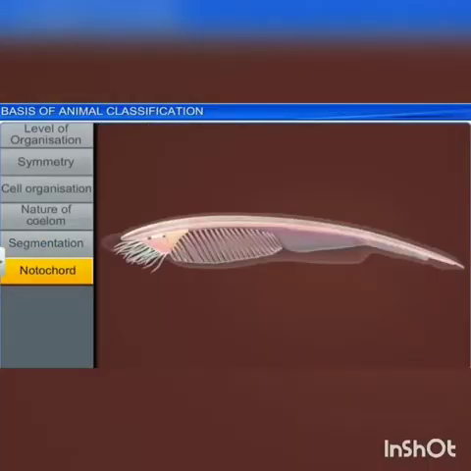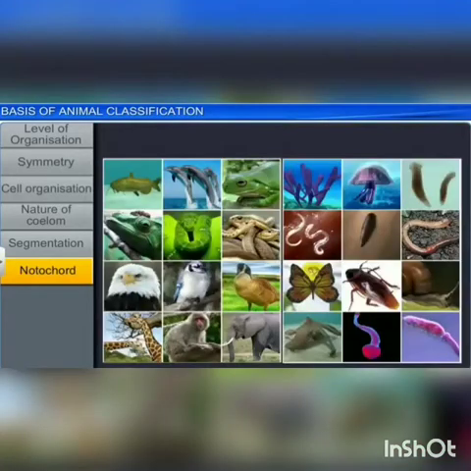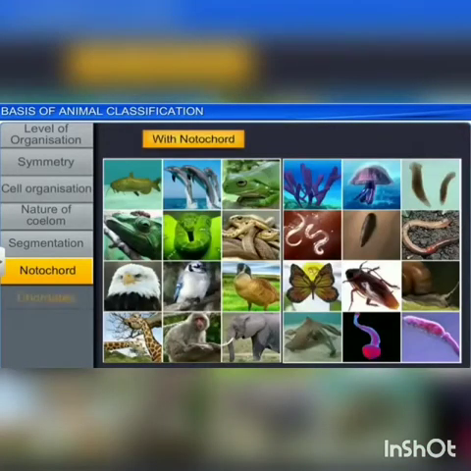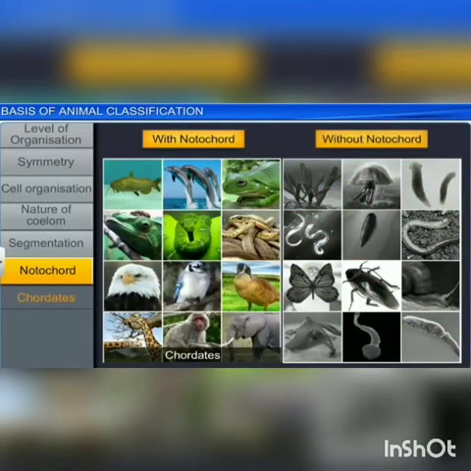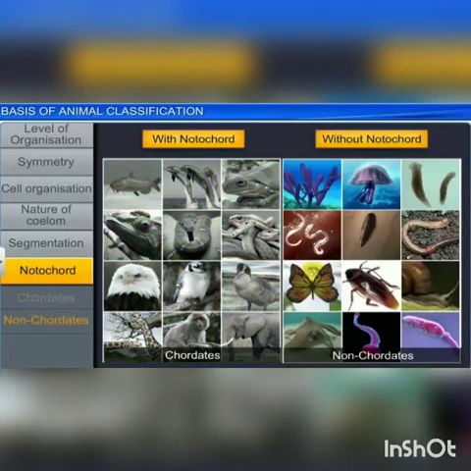Animals which possess a notochord at any stage of their development are called chordates. Notochord is a mesodermally derived rod-like structure formed on the dorsal side during embryonic development in some animals. Based on the presence or absence of a notochord, animals are classified as chordates and non-chordates.